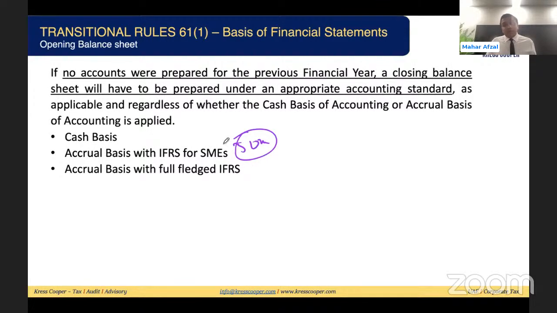By the way, if businesses are not preparing the financial statement before entering into the tax world, then they need to prepare it, and they can apply these three modes as we discussed: cash basis if the revenue is up to 3 million, accrual basis by applying IFRS for SMEs if the revenue is maximum up to 50 million. If their revenue is more than 50 million, then they apply full-fledged IFRS. Once they have the financial statement, they will have the balance sheet, and the numbers reflected in the balance sheet will become the opening numbers for the tax period.